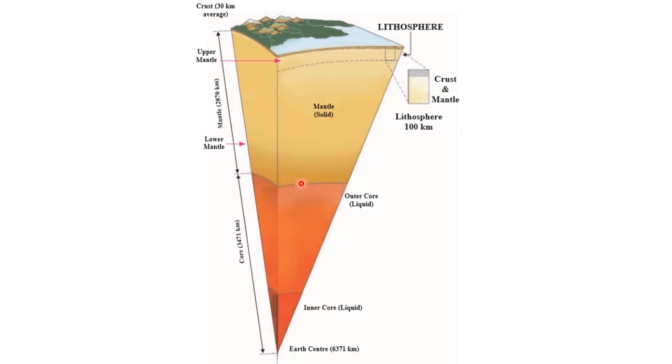Okay, so now later comes the core. So now this orange color part, as you can see over here, this is the core, and it is further divided into outer core and the inner core. And this point, as you can see over here, is the center of the earth.